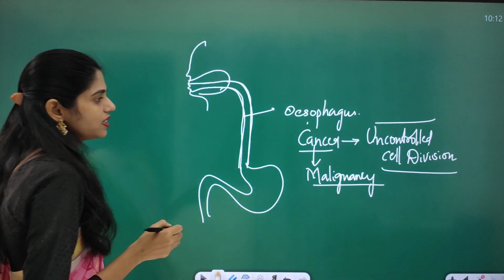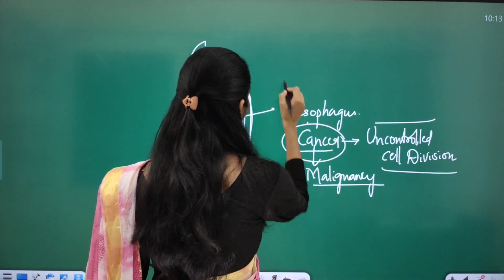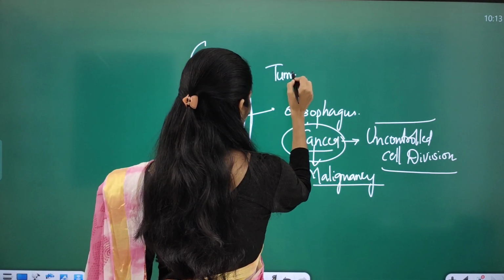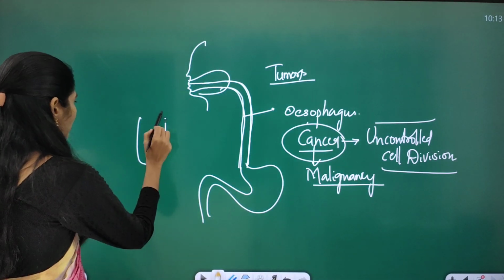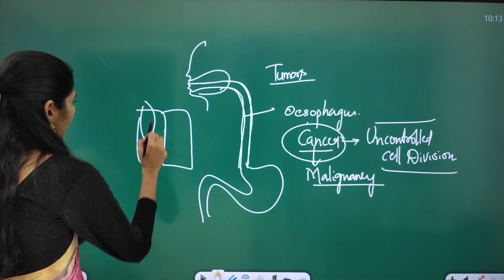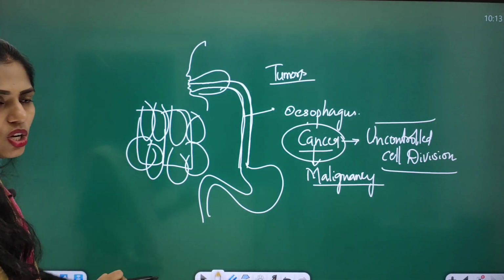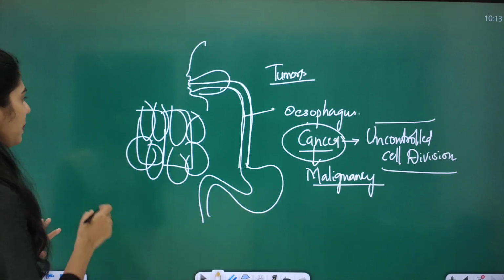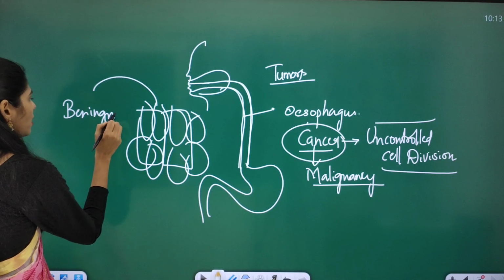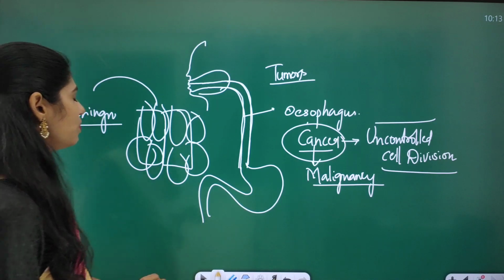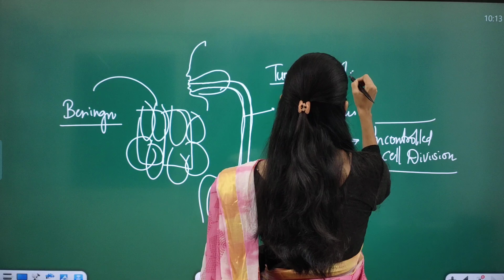The problem with this cancer is that it will not be present in a single place. In cancer we see the formation of tumors because of uncontrolled cell division. For example, this is a cell, it has to divide like this, but uncontrolled cell division is happening and that leads to the formation of tumors. Whenever tumors are present in a single place, they are called benign tumors. Whenever they move from one place to another, they are called malignant tumors.